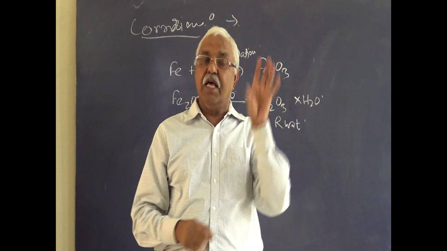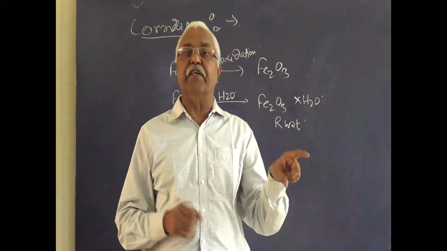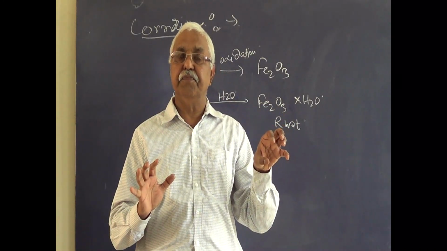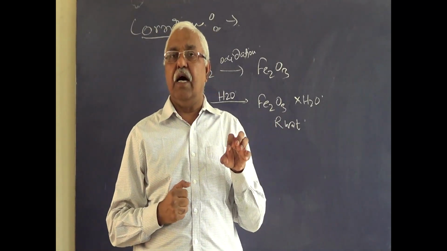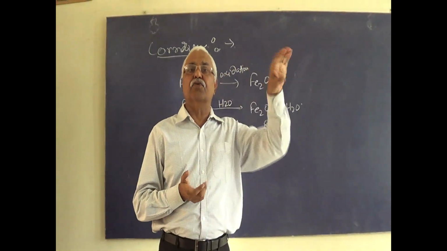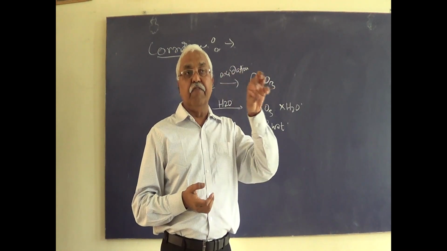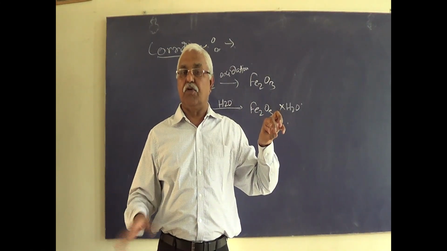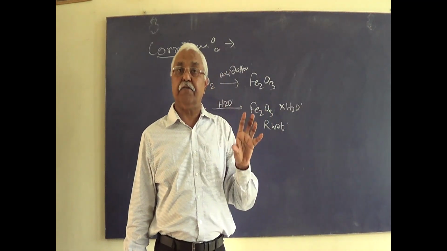So the more reactive metal, zinc, is more reactive than iron. Therefore, zinc coating is done. So zinc continues to corrode, and iron remains safe. Atmospheric oxygen comes in contact with zinc and forms zinc oxide. The zinc layer continues to corrode for longer durations and iron remains safe, because zinc becomes the anode and iron itself becomes the cathode. So the cathode remains protected as long as even a piece of zinc is there.